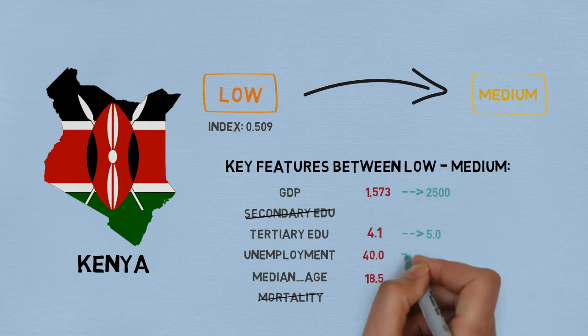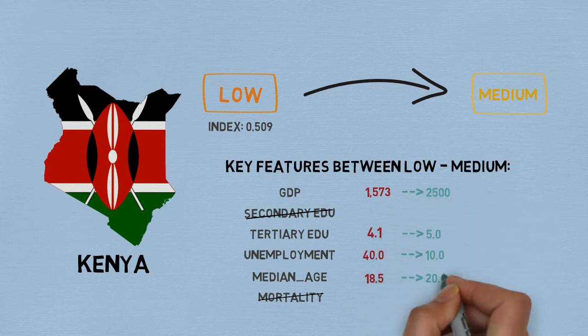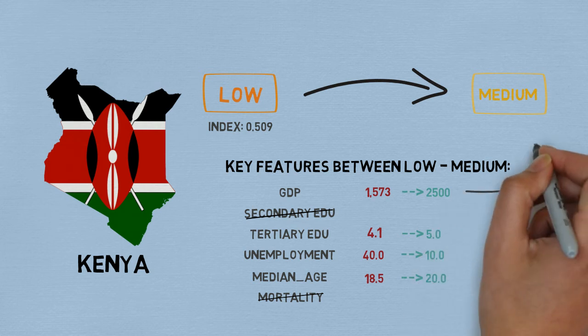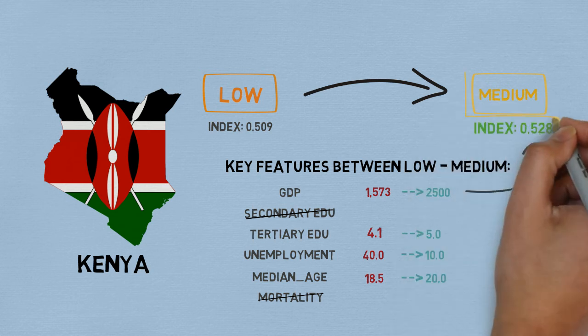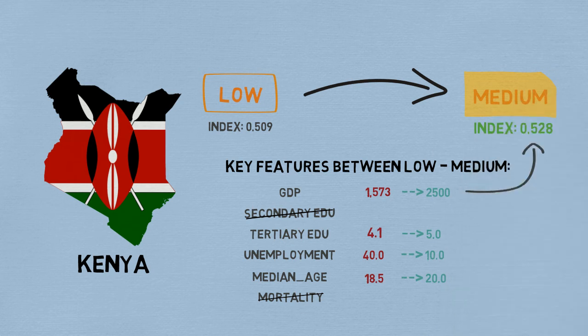Finally, we predict for a slight increase in every individual feature, the new HCI index of Kenya. Our results show that for a slight increase of the GDP of Kenya, the HCI index will increase from 0.509 to 0.528, which results in an upgrade to the medium label. This information can be of great value for Kenya's government and ultimately result in a better life for many people.